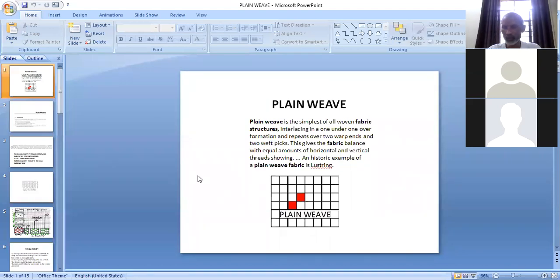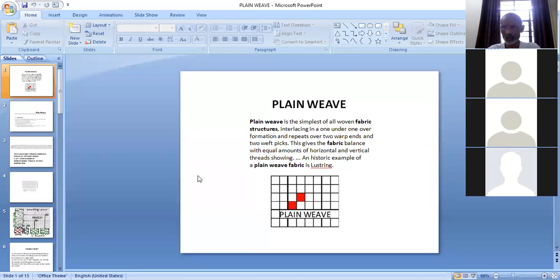What is the size we are using for plane view? The minimum repeat size of 2 cross 2. So it is the smallest view which can be constructed in 2 ends and 2 picks per repeat, and interlacing in 1 up, 1 down interlacing order. In that way also you can define.